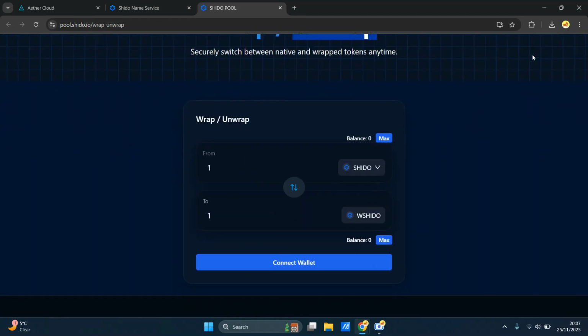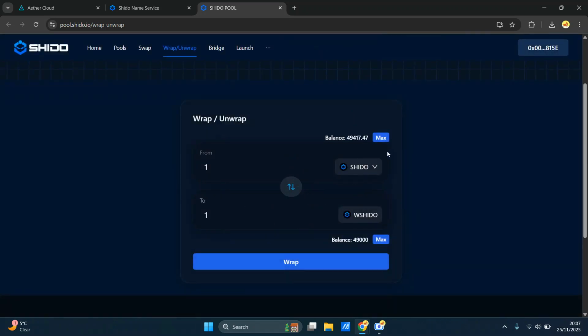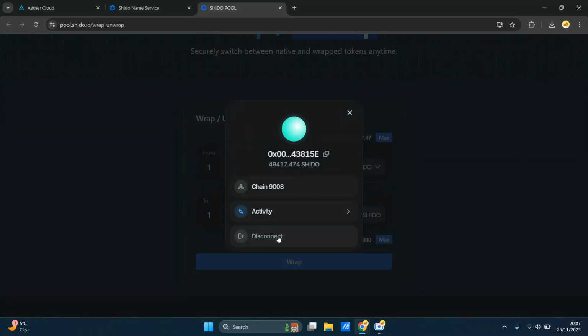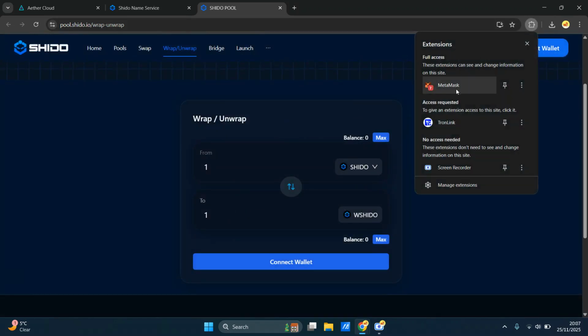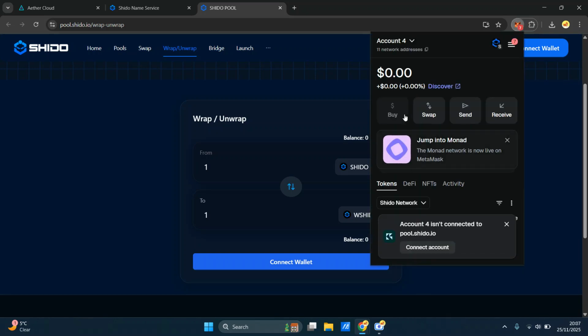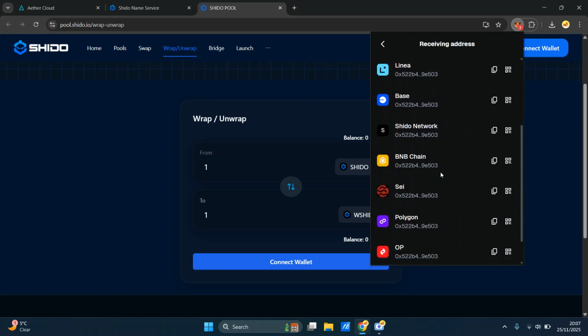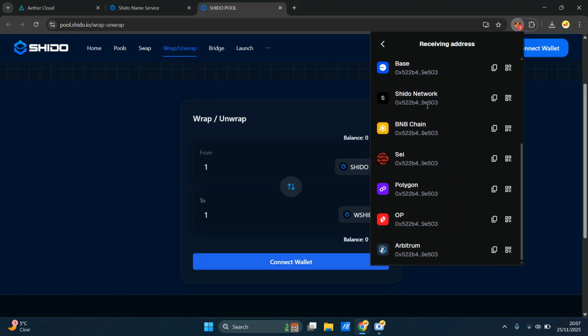So what we want to do here is quickly connect our wallet. Go to MetaMask, and it's already showing. So this is the wrong address. Let's disconnect that. I want to connect. You've got to be careful because it automatically connects to your last address. So this is account 4, and now where's Shido Network?